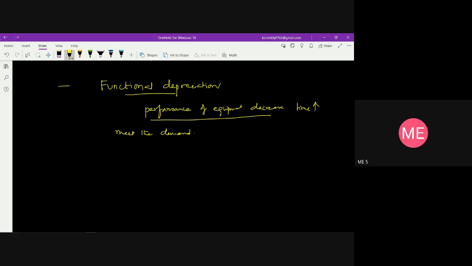A machine may be producing a product well, but the product may no longer be in demand. If the performance of the machine decreases, we cannot meet the demand for the product, so there will be a reduction in demand for that product.